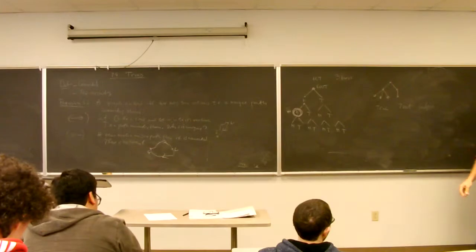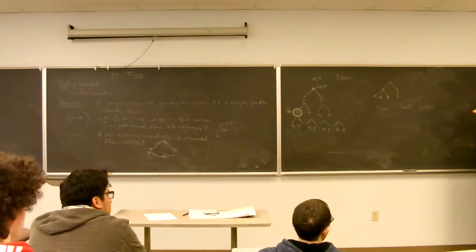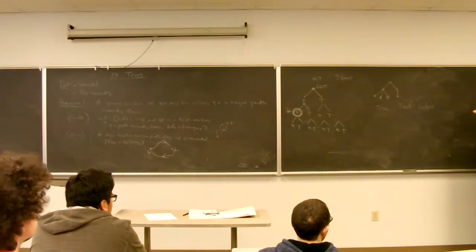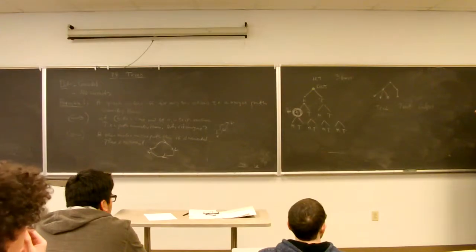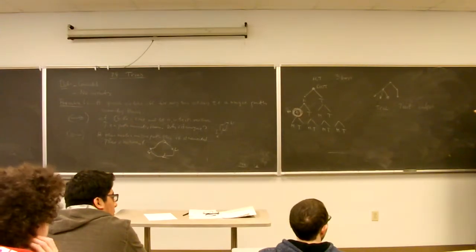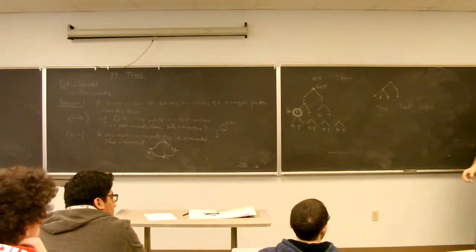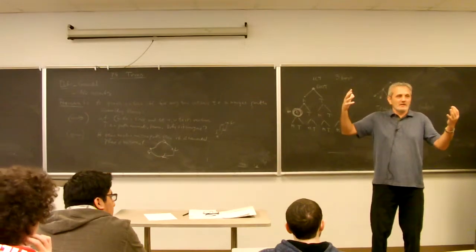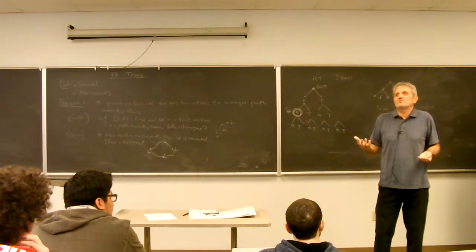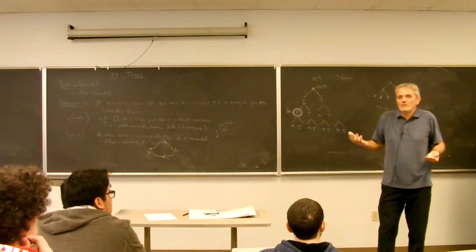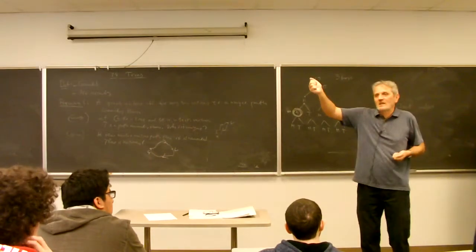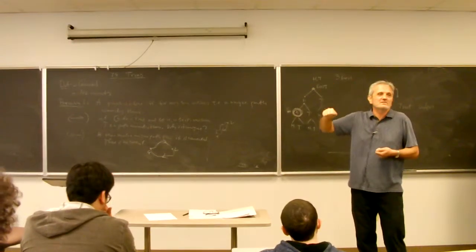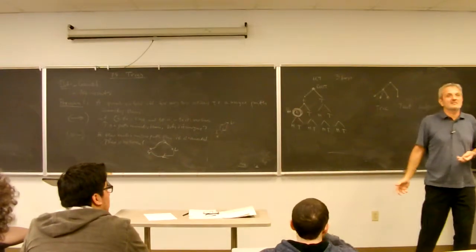Is that always true? Every tree with n vertices has n minus 1 edges. So the number of edges is 1 less than the number of vertices. Why is that? Every vertex has an edge, plus there's one vertex at the end. Think of a tree as growing: every vertex has to be introduced by an edge. If you want a new vertex, you must add exactly one edge. You cannot add more, do you agree? Because otherwise you would make a circuit. So that kind of makes sense.